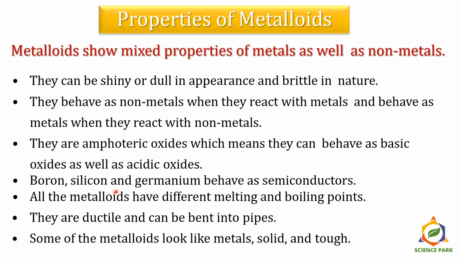Boron, silicon and germanium behave as semiconductors. All the metalloids have different melting and boiling points. They are ductile and can be bent into pipes. Some of the metalloids look like metals, solid and tough.